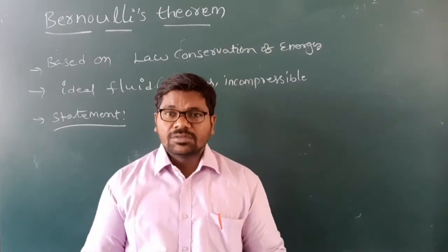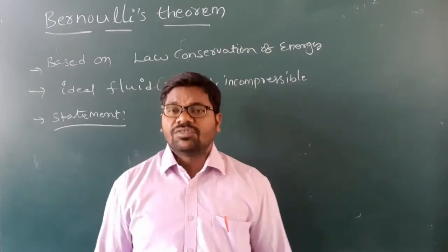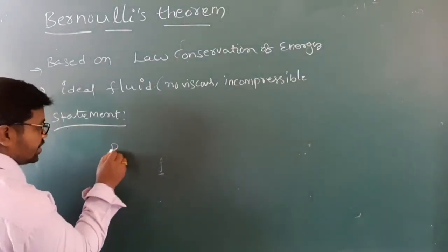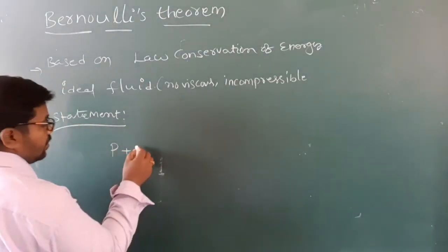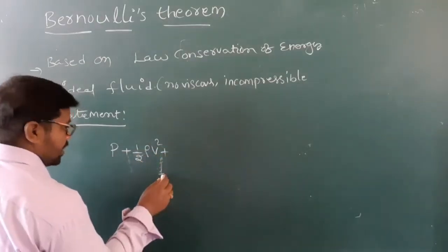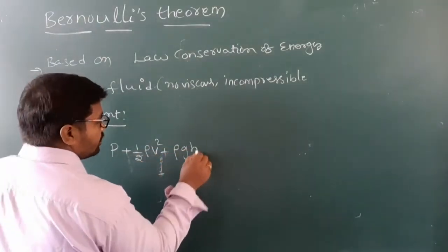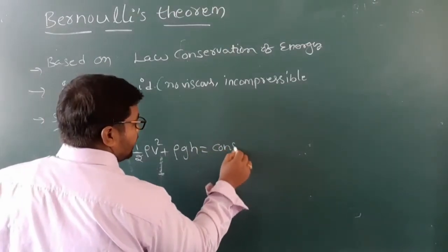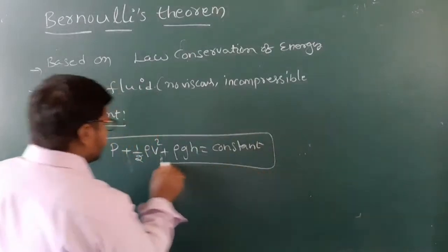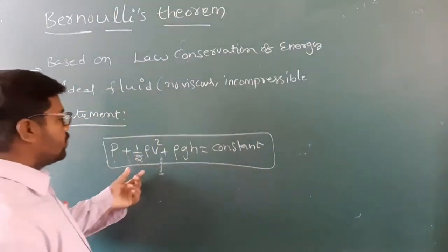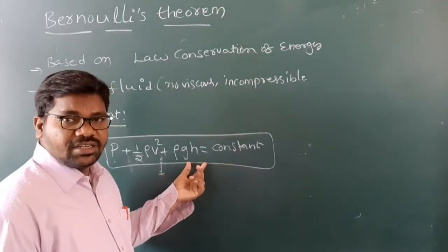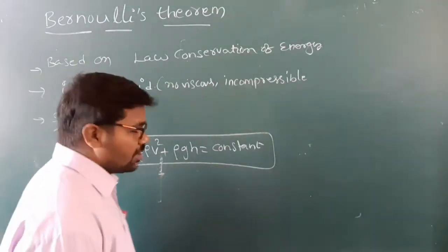So according to the statement, we write the equation: pressure energy per unit volume plus kinetic energy per unit volume plus potential energy per unit volume is equal to constant. Understand my children? So P plus 1/2 rho V squared plus rho g h is equal to constant.